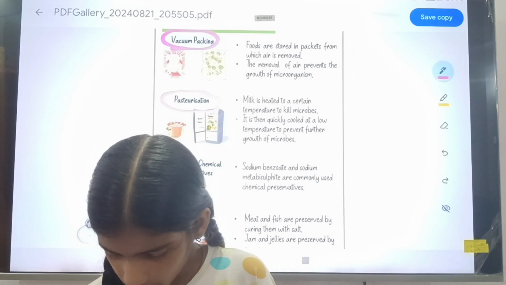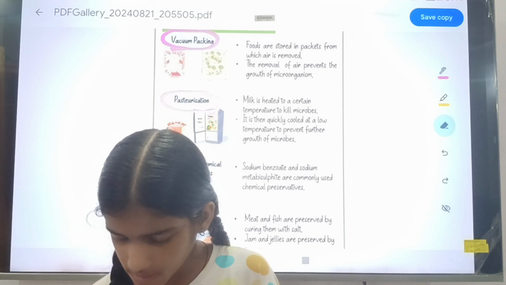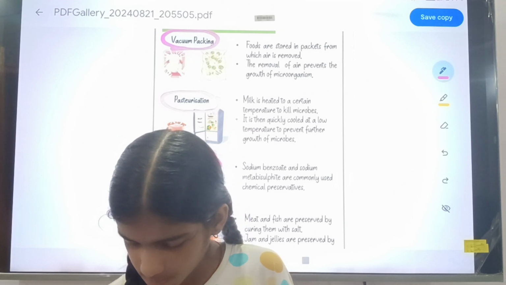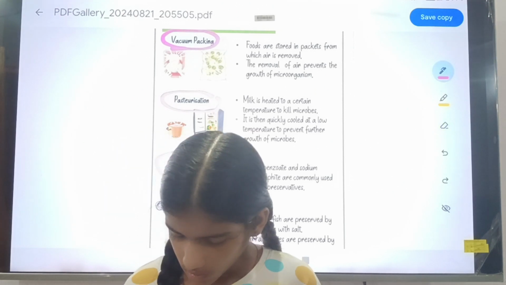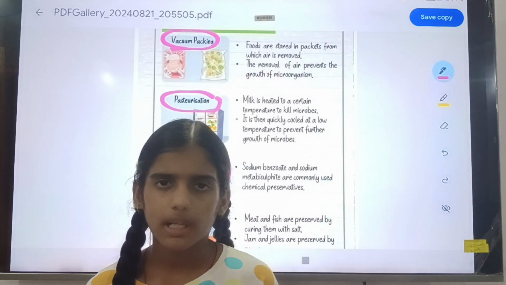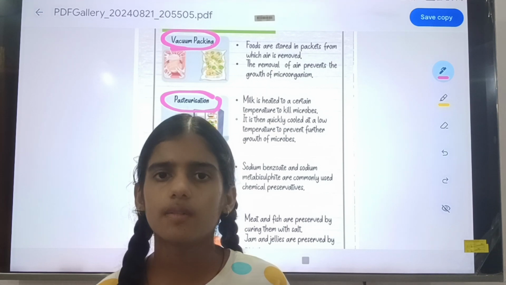Then adding chemical preservatives. It means some chemicals are added to the food to preserve it.